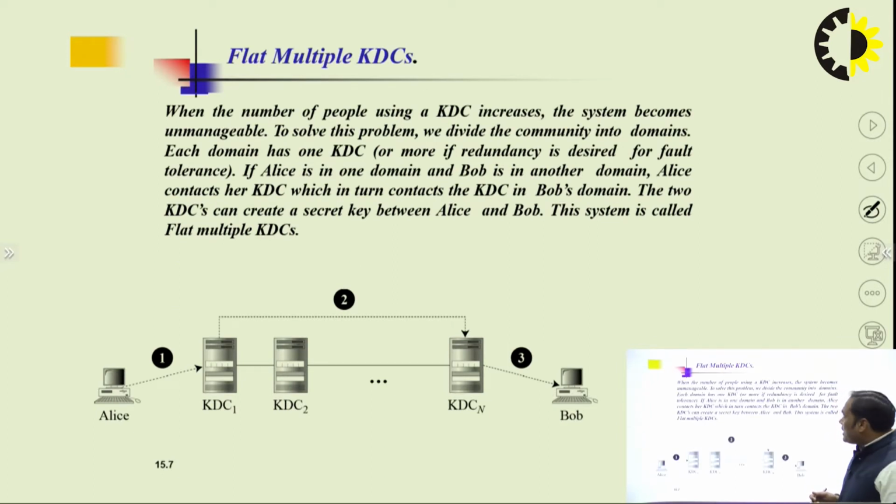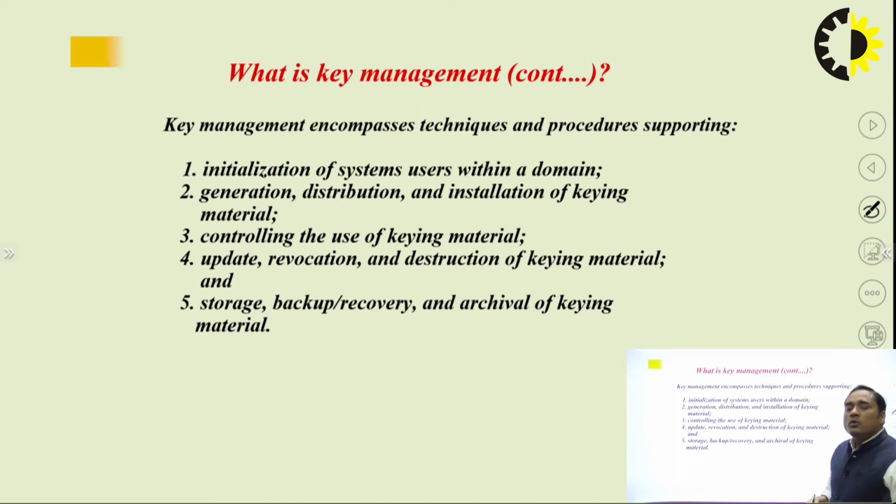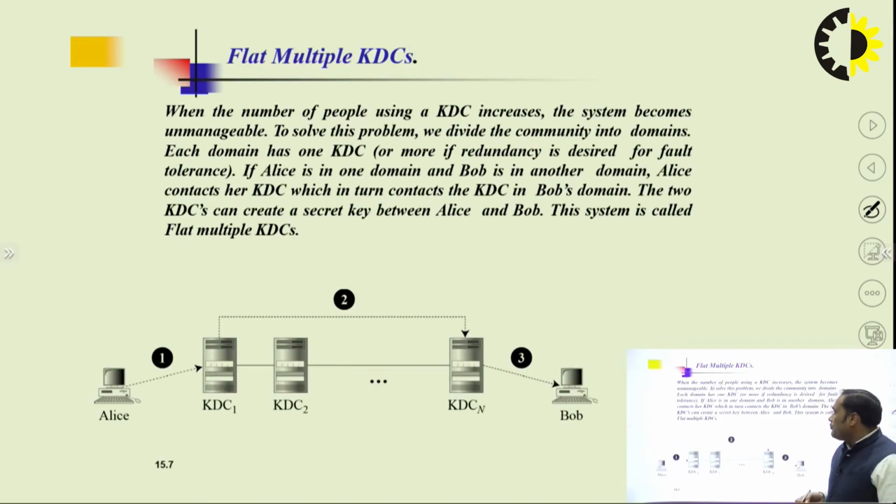Key management techniques are basically divided into two main categories. Key distribution centers are divided into two categories, and the first category is the flat multiple KDC. In flat multiple KDC, when the number of people using a KDC increases, the system becomes unmanageable.